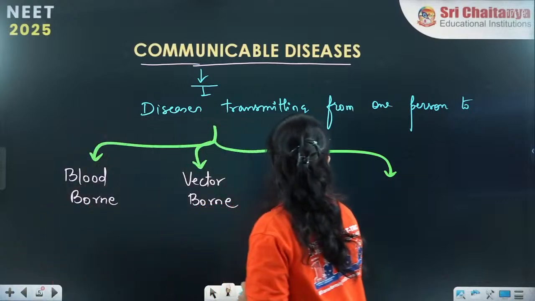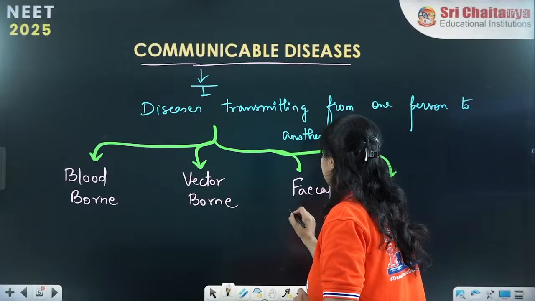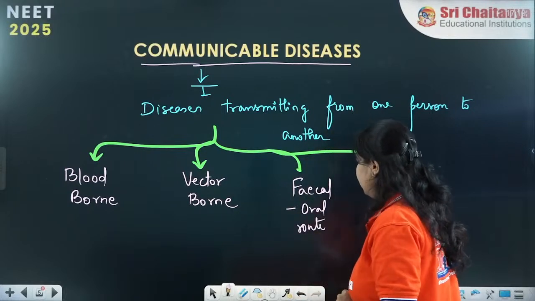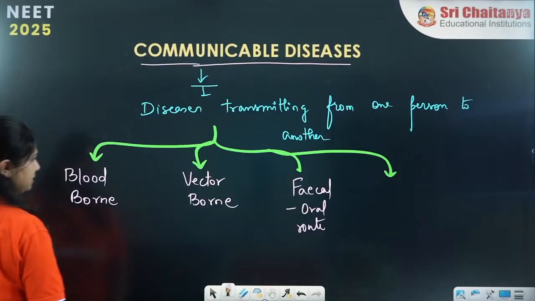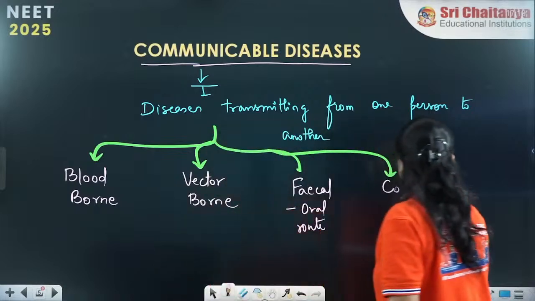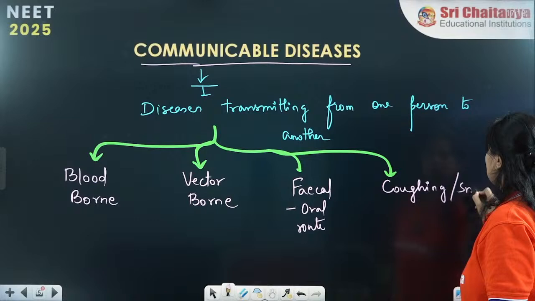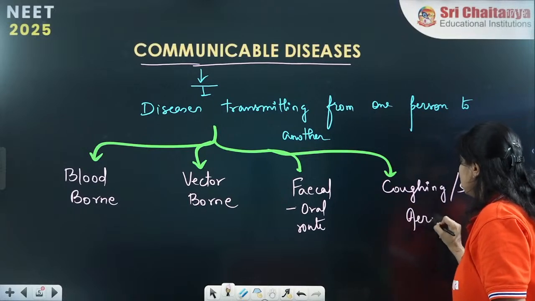Another is the fecal-oral route of transmission. And the last one is coughing and sneezing, which we can call the aerosol method.